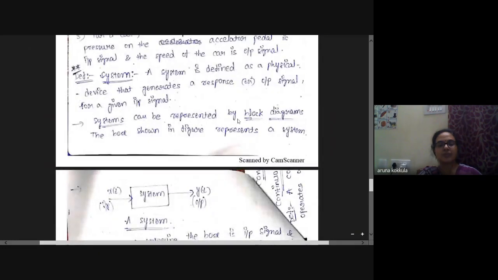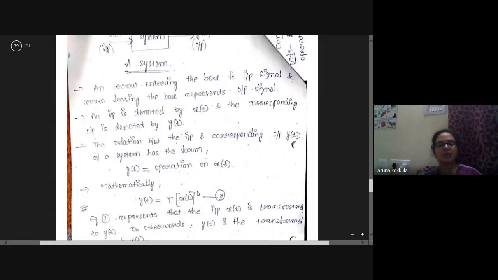Systems can be represented by block diagrams. The box shown in the figure represents a system. We need to talk about the classification of systems.